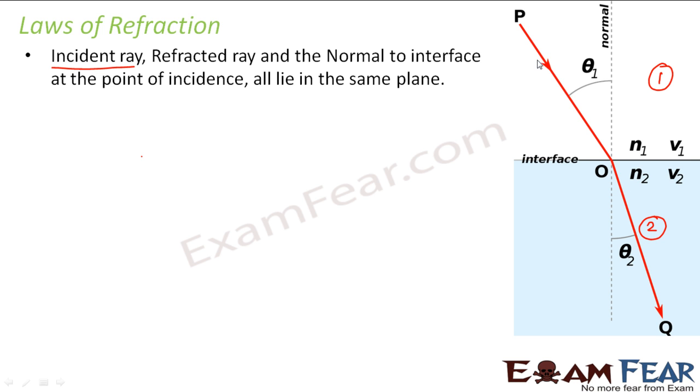So the ray of light which falls on the boundary between the two media is called the incident ray. And after getting bent, the ray of light which goes out is known as the refracted ray. So the incident ray, refracted ray and the normal to the interface, that is the perpendicular drawn to the boundary, they all lie on the same plane. It is similar to the law of reflection.